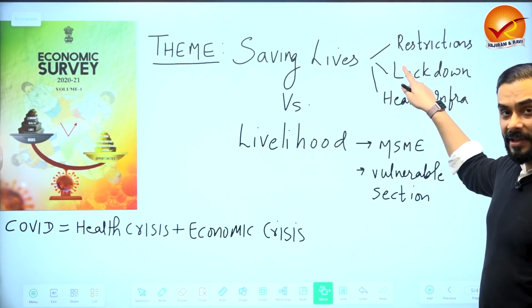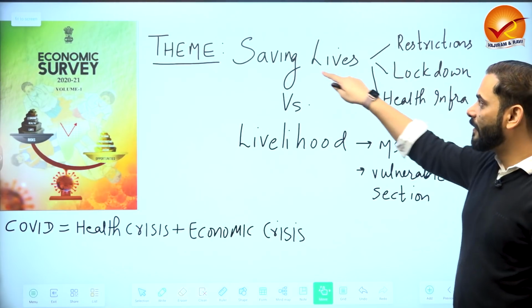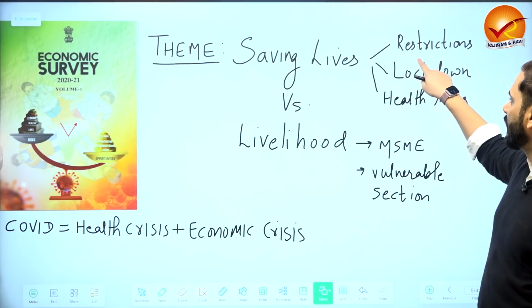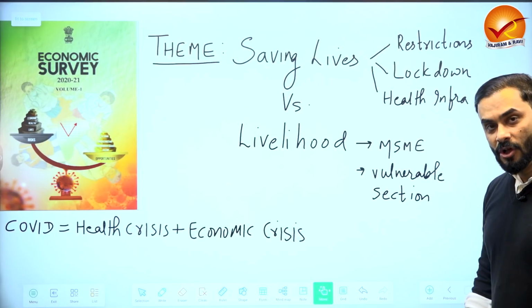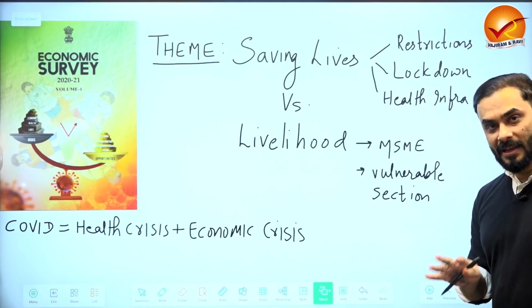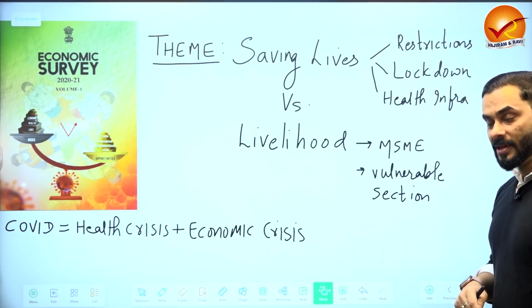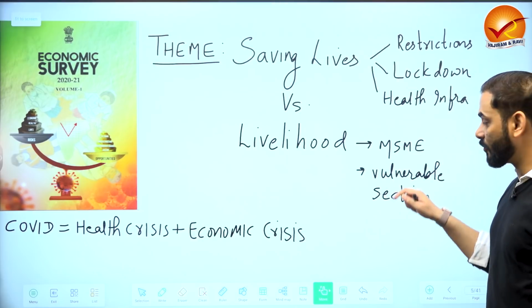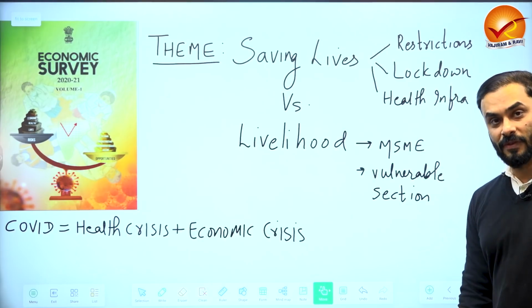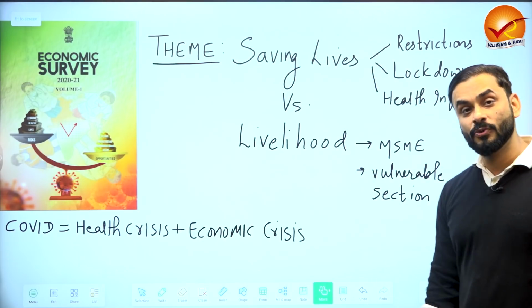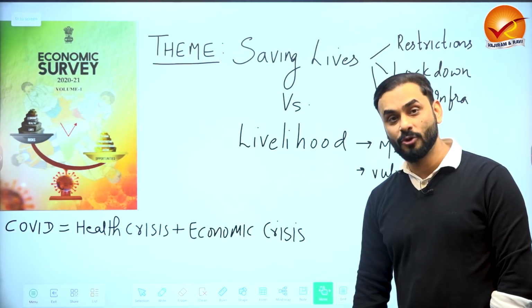Now, what did the government of India do? The first thing the government did was to save lives. And how did it save lives? Restriction, lockdown and health infrastructure. And then once this was taken care of, they started to give some benefits to MSMEs and vulnerable sections of the society, because ultimately you have to give livelihood support to people as well.